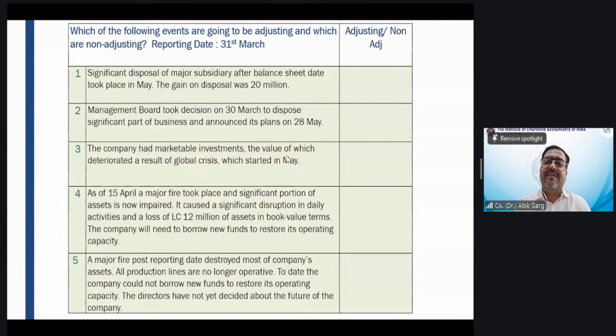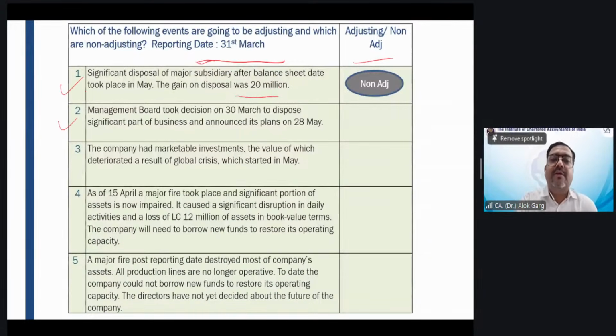Now, my dear friends, quickly check your knowledge on adjusting, non-adjusting events. Which of the following events are going to be adjusting and which are non-adjusting? Reporting date is 31st March. You have to tell me which is an adjusting event, which is a non-adjusting event. Significant disposal of a major subsidiary, which happened after the balance sheet date and took place in the month of May. The gain on disposal was 20 million, adjusting or non-adjusting? The major acquisition, disposal, it has to be treated as a non-adjusting event, right?